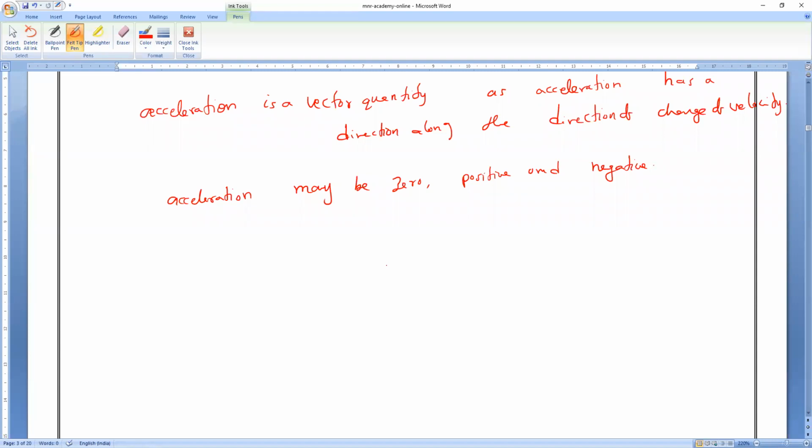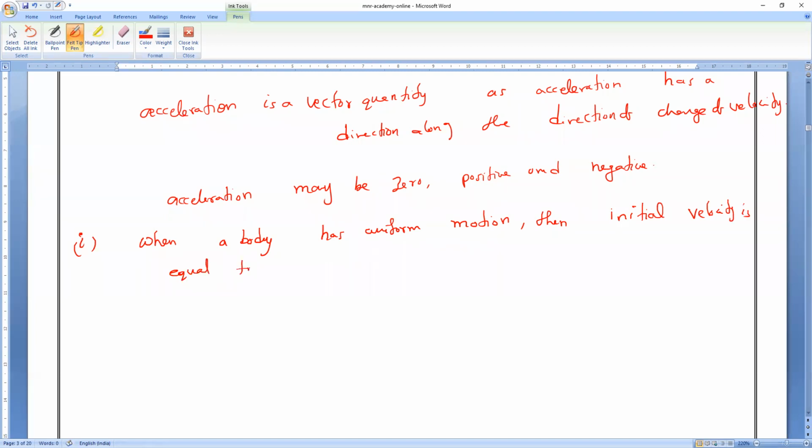A body traveling with a uniform motion. First case. When a body has uniform motion, be very careful, the initial and final velocities are same or different? The initial velocity is equal to final velocity.